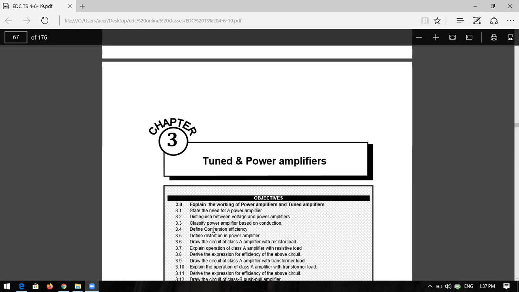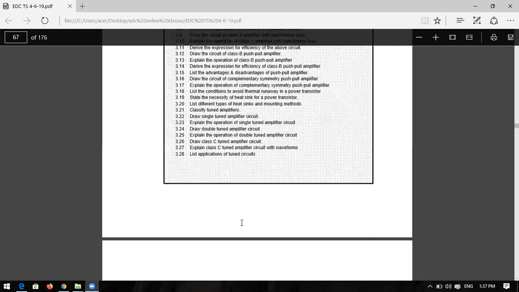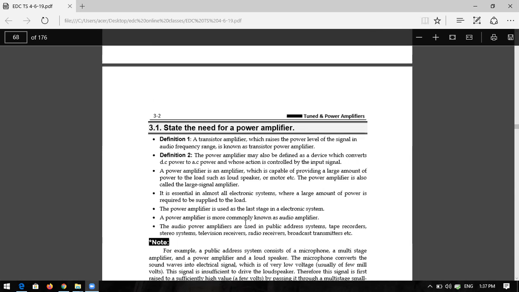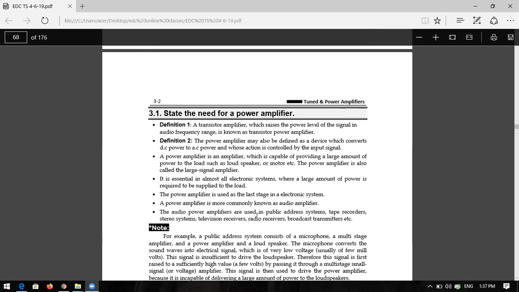So before that you have to compare the voltage and power amplifiers. Okay, so in this third chapter, first topic is: what is the need for a power amplifier, what is the reason for choosing a power amplifier? It is a transistor amplifier which raises the power level of the signal in the audio frequency range, known as a transistor power amplifier.